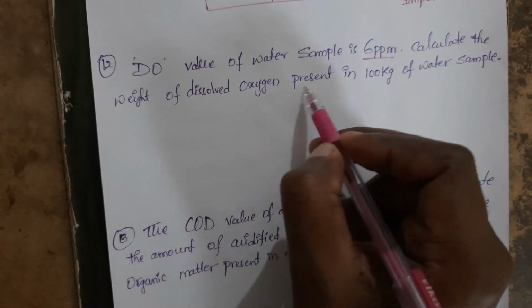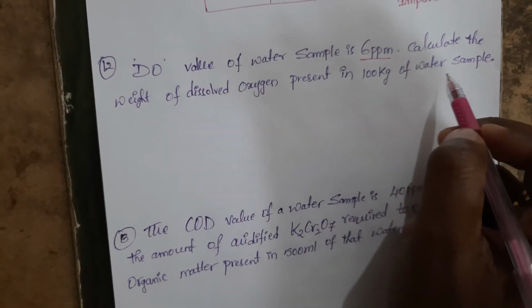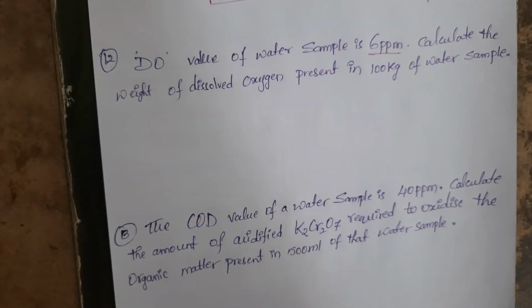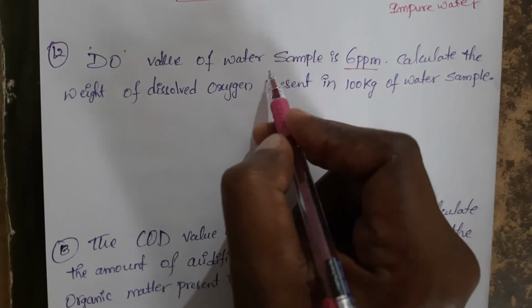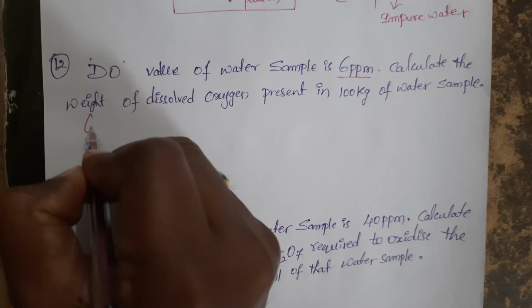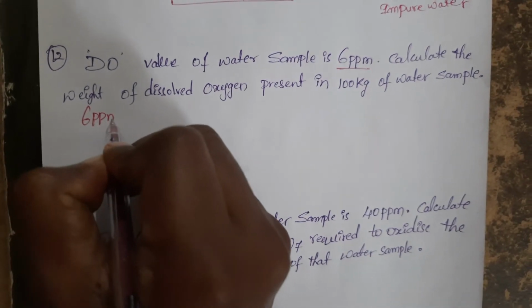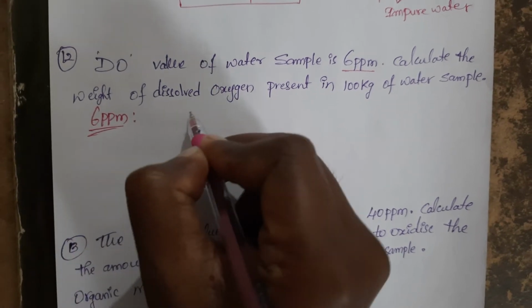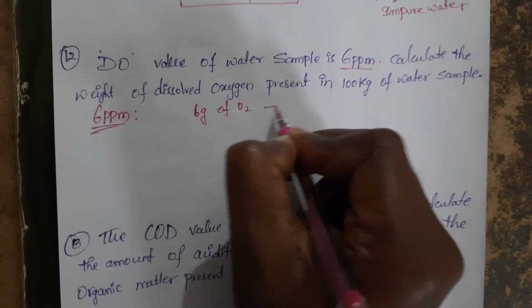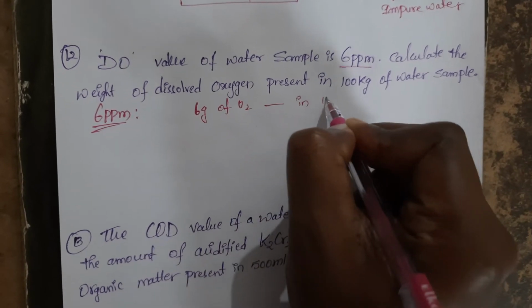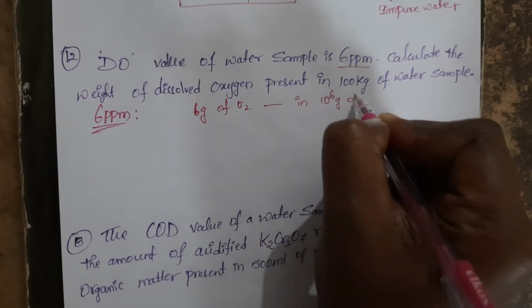Next one. The dissolved oxygen value of a water sample is 6 ppm. Calculate the weight of dissolved oxygen present in 100 kg of water sample. 6 ppm is nothing but 6 grams of oxygen in 10 power 6 grams of water.